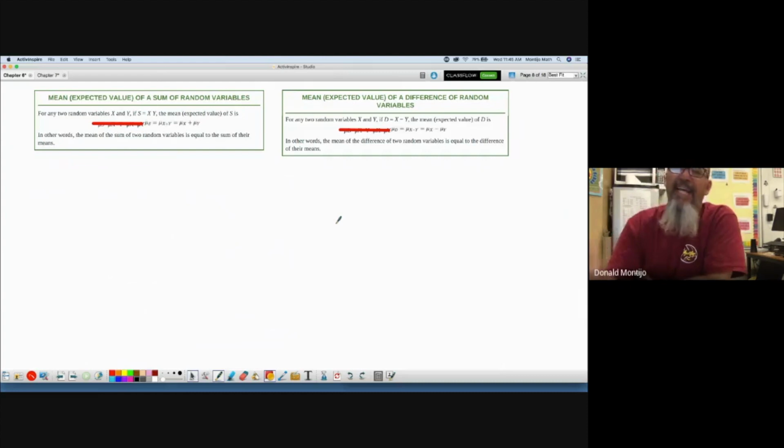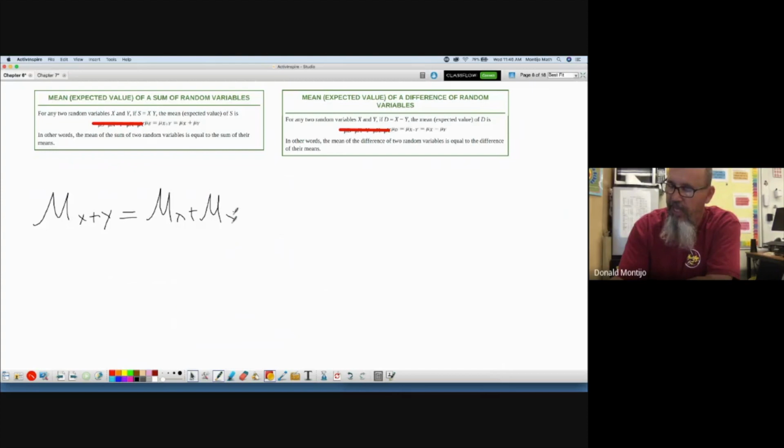What if I want to add two means together? What if the mean number of pieces of pizza a boy eats is 6 and the mean number of pieces of pizza a girl eats is 3, and they go on a date? How much pizza do they need? Well, what's the mean of the two of them together? The boy's going to eat 6 on average, the girl's going to eat 3 on average. So as a couple, on average, they would eat 9 pieces of pizza. So the rule for the mean of adding two means: go ahead, add them, and you'll get the answer.